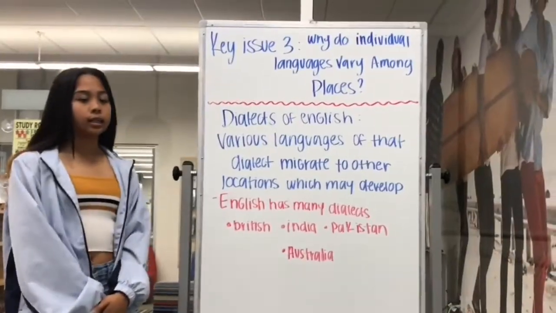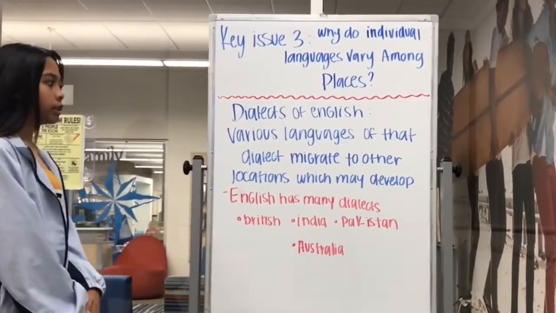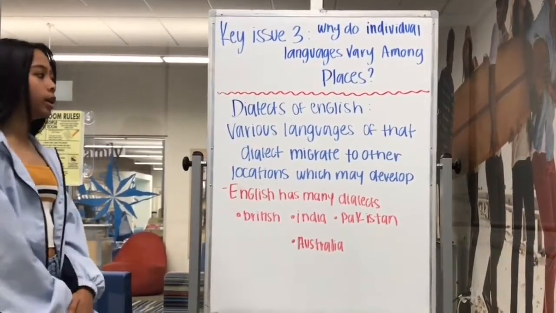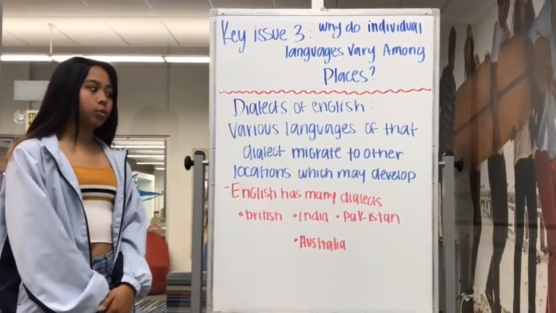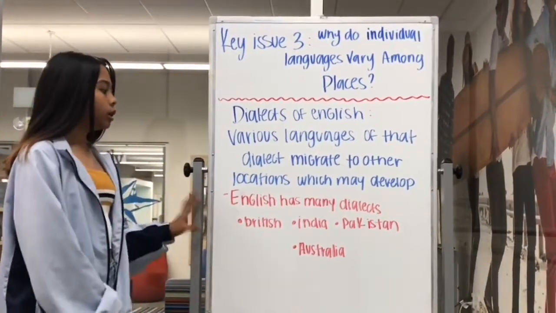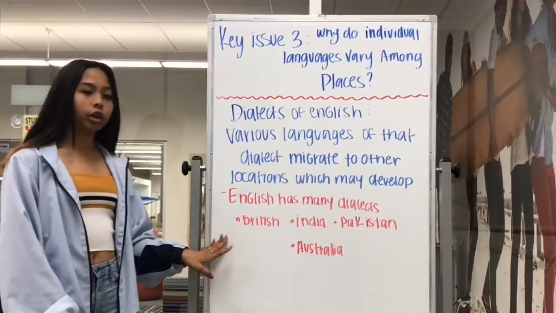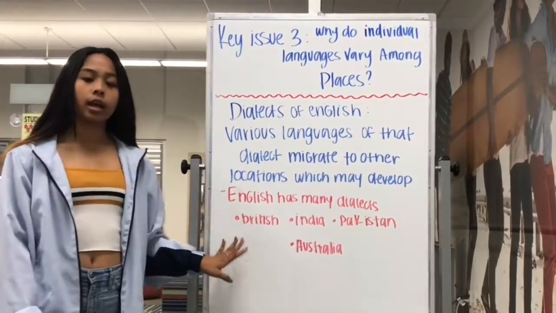There are many dialects in English, which develop as a language migrates to other locations. English has many dialects, which include British, Indian, Pakistani, and Australian.